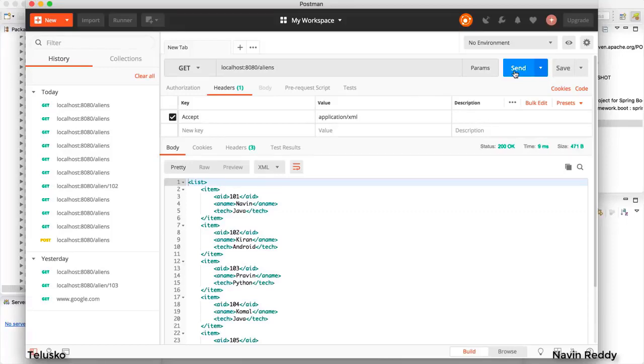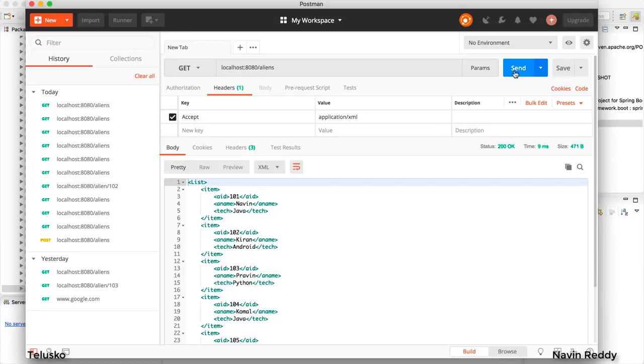Depending upon the client, you can send a response. So you are sending both. A client will say, okay, I want XML, or I want JSON. So that's how it works. Now, what if I want to modify this on the server side? I don't want to provide JSON. I only want to provide XML. Can we do that? Can we restrict?